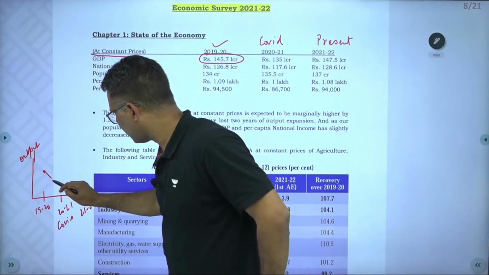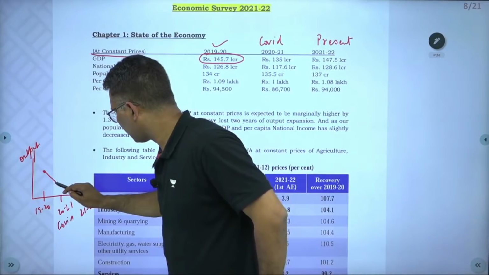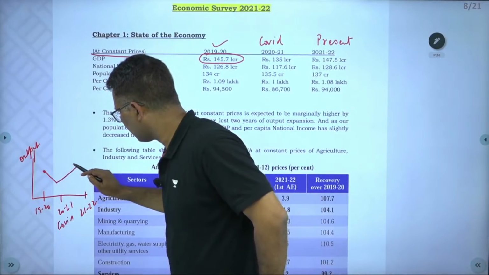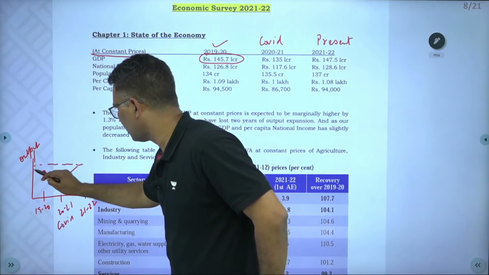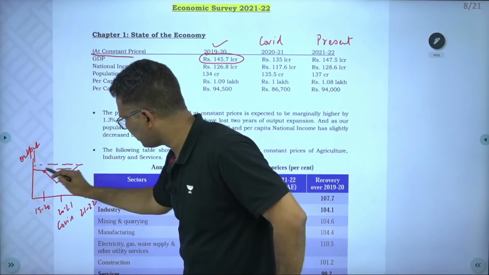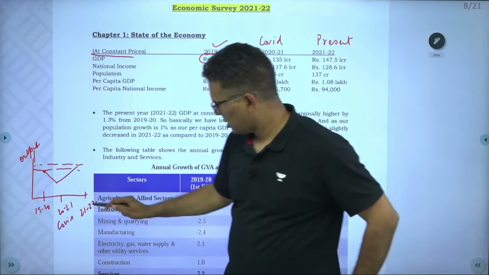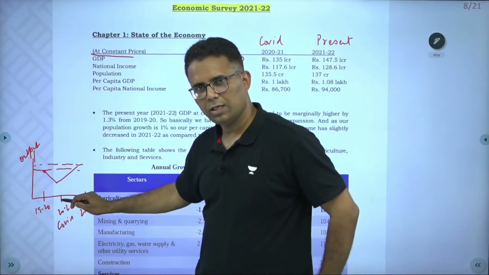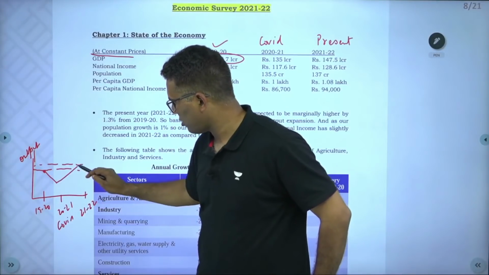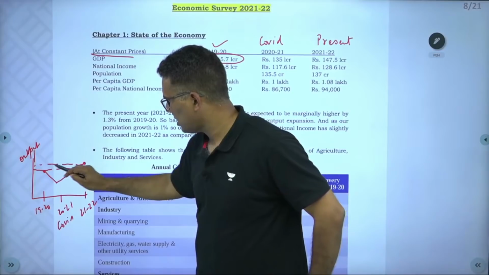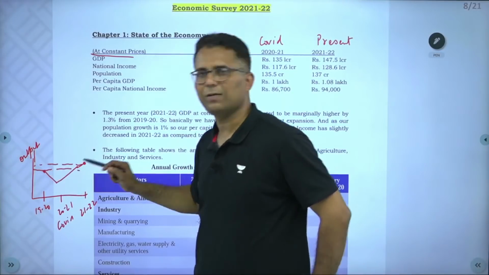Then it dipped, and then it recovered. The present output in 2021-22 is going to be slightly higher than the pre-pandemic level.